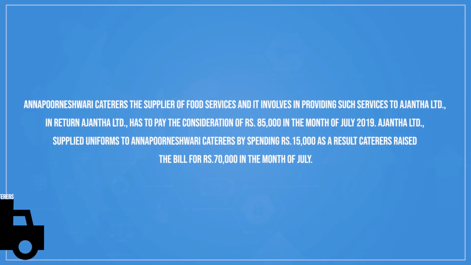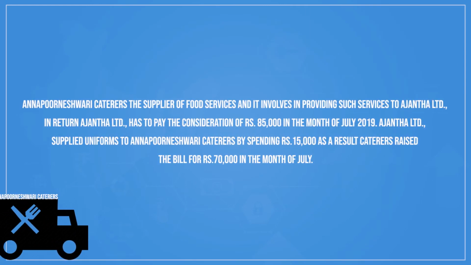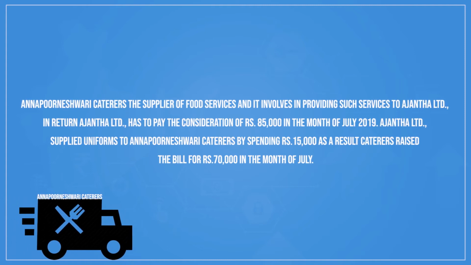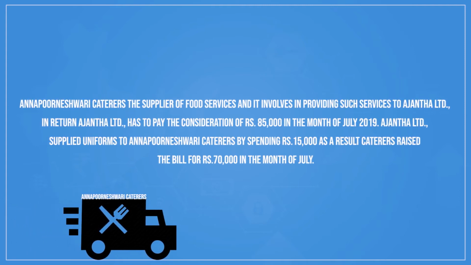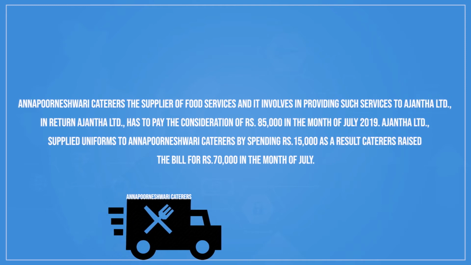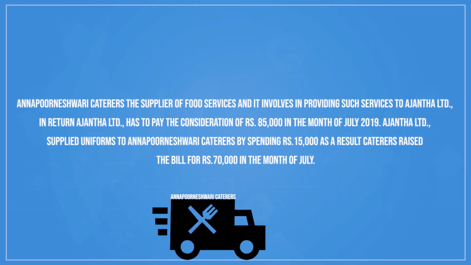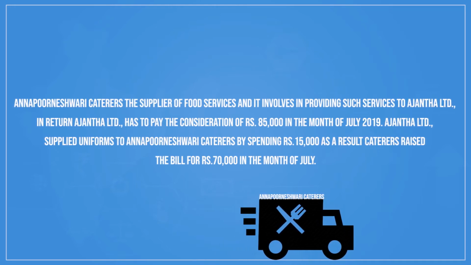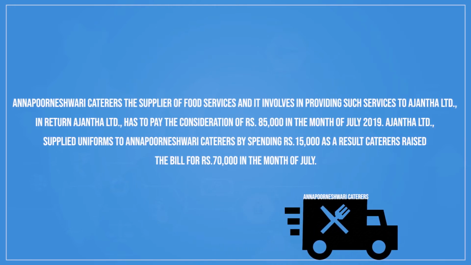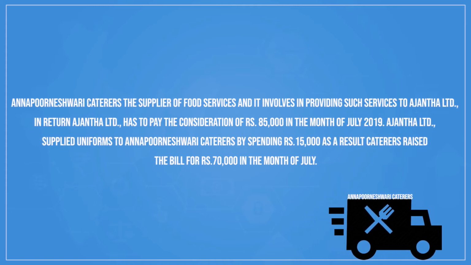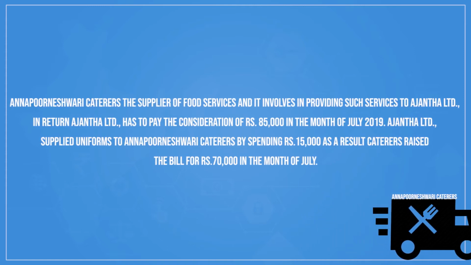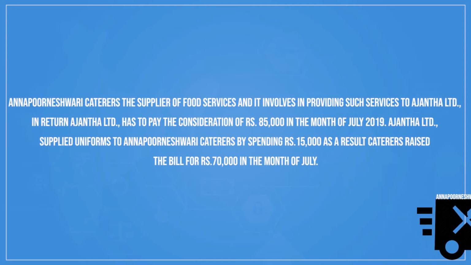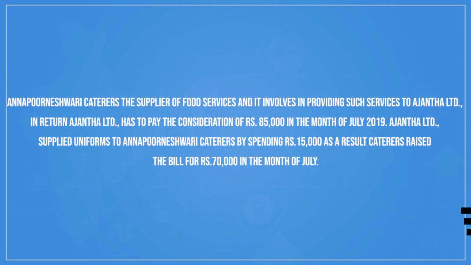Annapurneshwari Caterers, the supplier of food services, is involved in providing such services to Ajanta Limited. In return, Ajanta Limited has to pay consideration of rupees 85,000. In the month of July 2019, Ajanta Limited supplied uniforms to Annapurneshwari Caterers by spending rupees 15,000. As a result, caterers raised the bill for rupees 70,000 in the month of July. Determine the value of supply of services by Annapurneshwari Caterers.